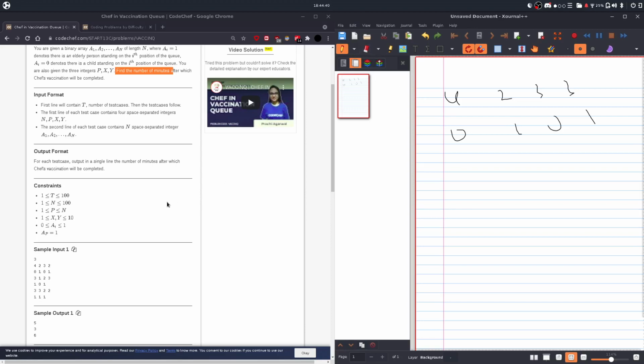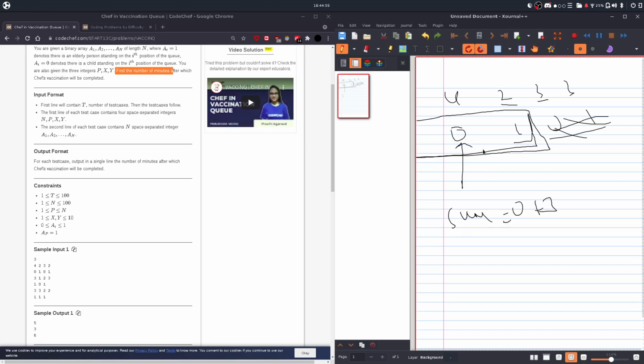Okay, so the second position is nothing but this. As I told you, we just have to go till the chef's position, so we're going to ignore the others. If the value is 0, we add 0 to the sum, which we initialize with 0. Then for 1 we get 3, and we have reached the chef's position, which means we're not going to go any further than that.